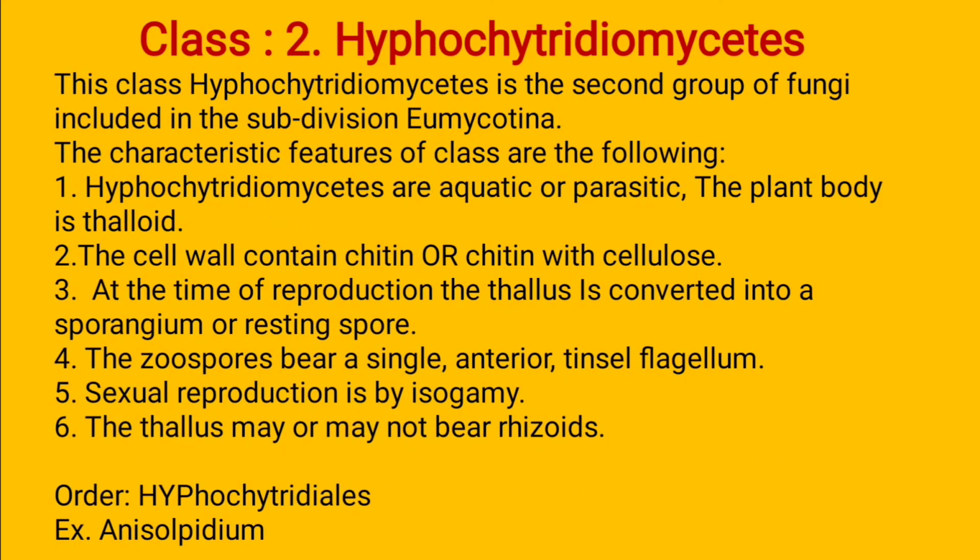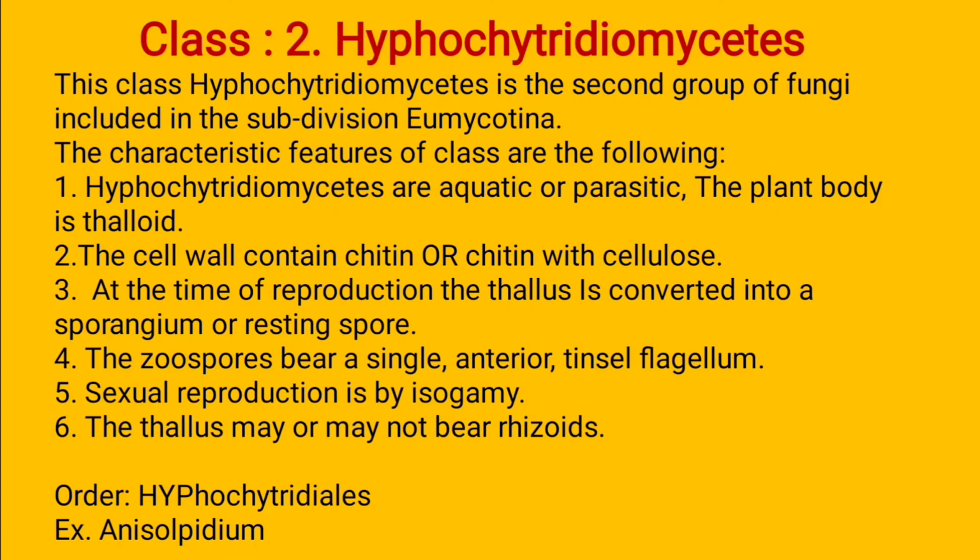In our today's lecture, in the previous lecture we discussed the kingdom fungi, and today we discussed first the characters of the division Mycota, that is, which types of fungi are included in this division.